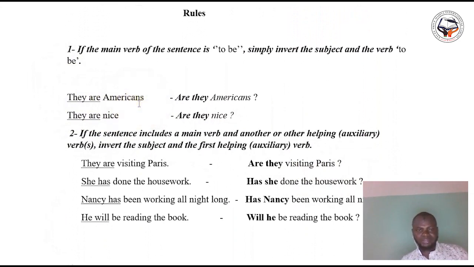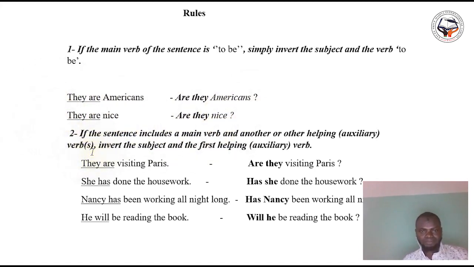They are Americans. Subject, verb, and object. The question is: Are they Americans? Because here the main verb is the auxiliary to be, you have to invert the subject and the verb. The subject is they and the verb is are. That is, you just put the verb before the subject. So we have: Are they Americans? They are nice. Are they nice?